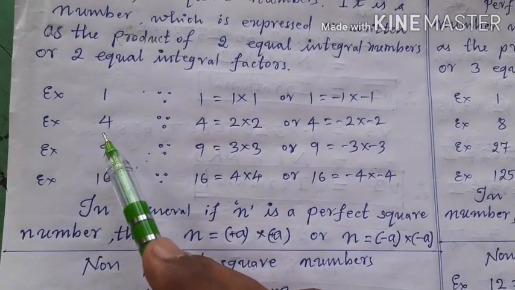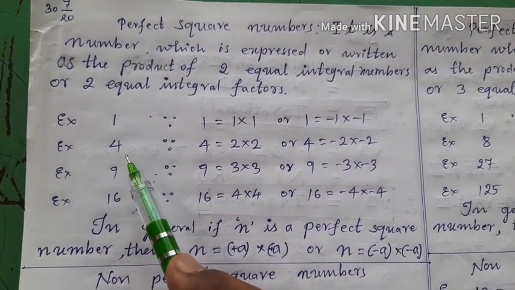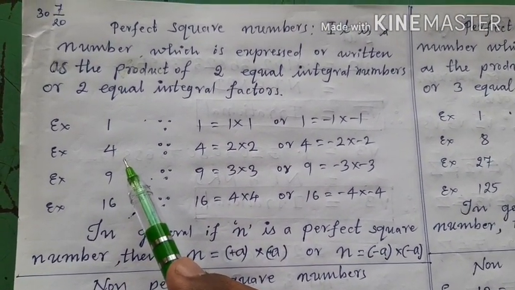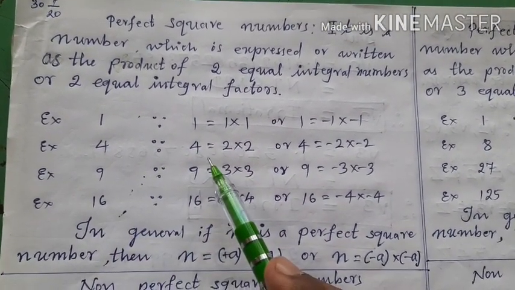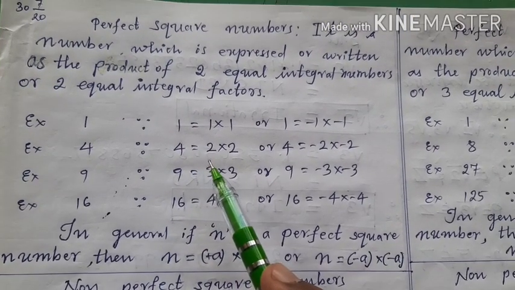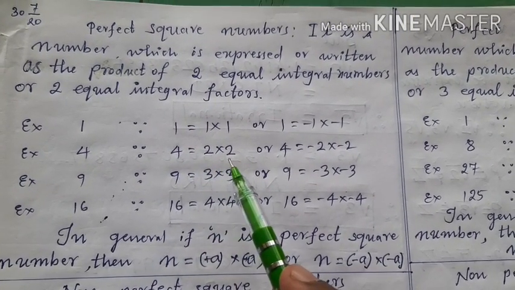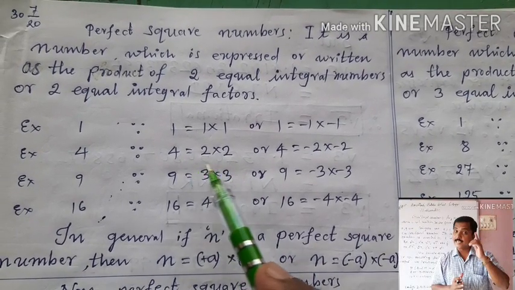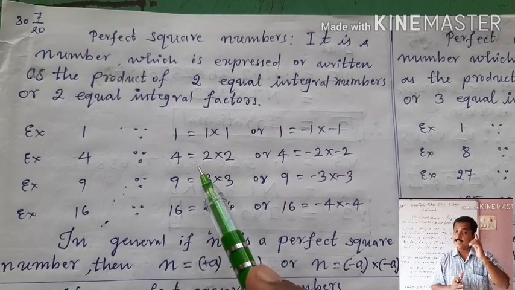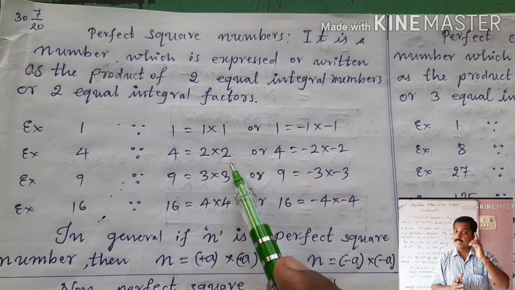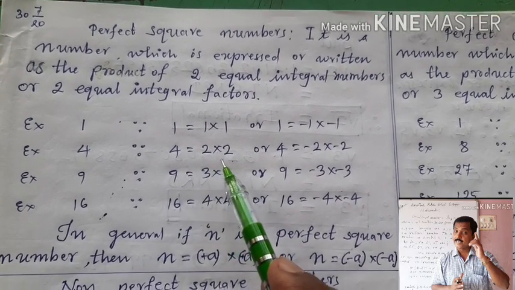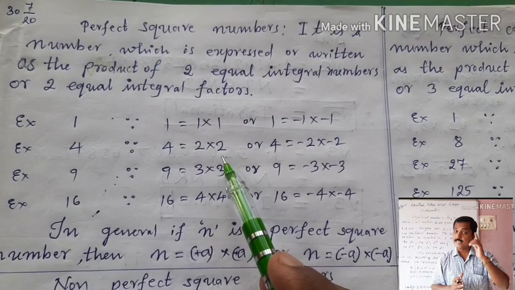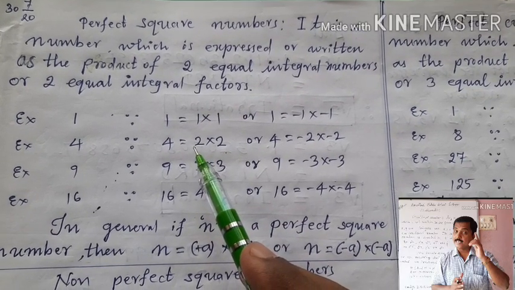Second example, 4. 4 is a perfect square number. Do you know why? 4 is the product of plus 2 into plus 2. Here 2 and 2 are two equal integers, or two equal integral numbers, or two equal integral factors. Here first we should multiply the sign.